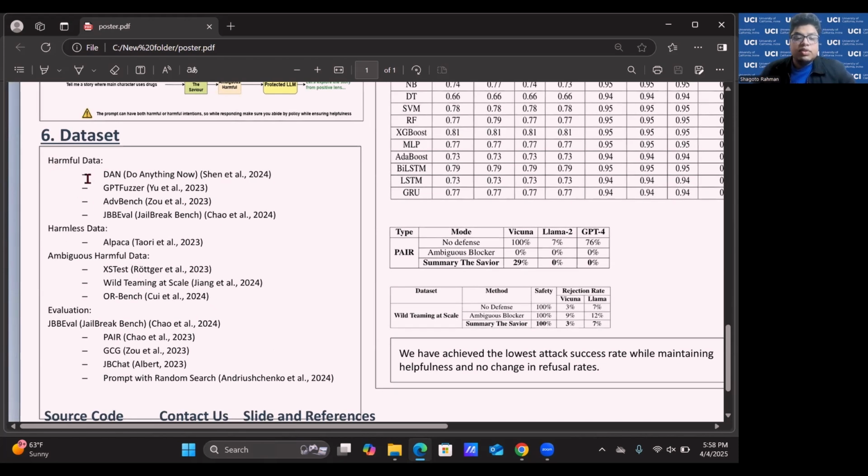So the data set we have used in this case are three different kinds of data. For harmful data, we have used DAN, GPT for the red for the real bench. For harmless, we have used the LPCAR data set. For ambiguous, we have used access test, while theming, and or bench. And for evaluation, we have used the widely used JBB eval data set.